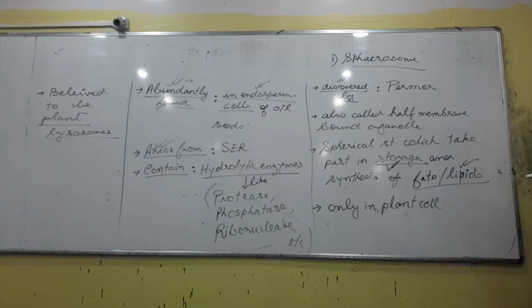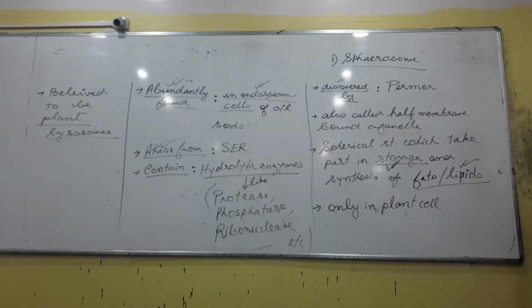So, what is a spherosome? A spherosome is a microbody that is found only in a plant cell. Second, who discovered it? Palmer. Next, what exactly is the function? It acts as a storage organelle. Storage of what? Storage of lipids, right. So, a storage structure for lipids is called a spherosome, and apart from lipids, it also contains certain types of hydrolytic enzymes.